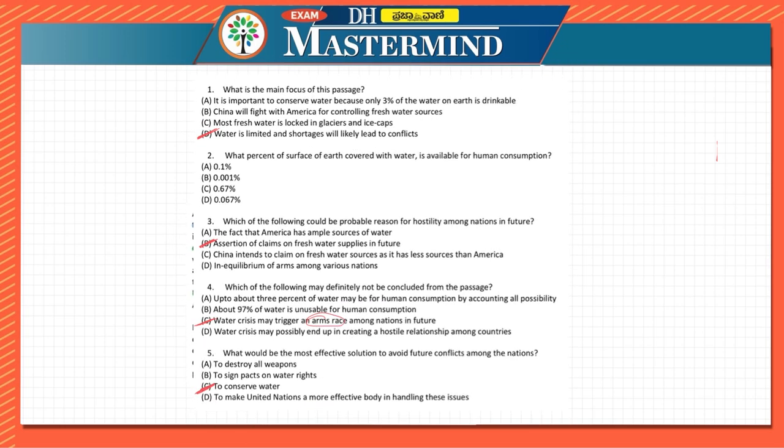So totally we have discussed 10 passages in this particular series, and we have seen a lot of conflict also at some point of time, and most of the times it would be easy and easily inferable from the passage only. Sometimes we saw that the keyword itself was mentioned in the option also, and that is how we could end in the answer. And we have learned some tricks at least from this particular series.